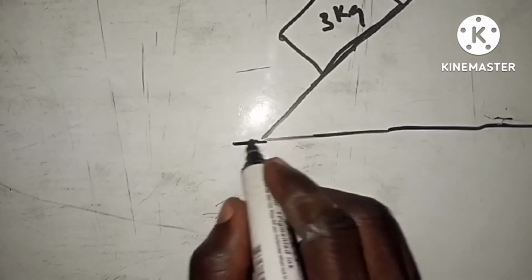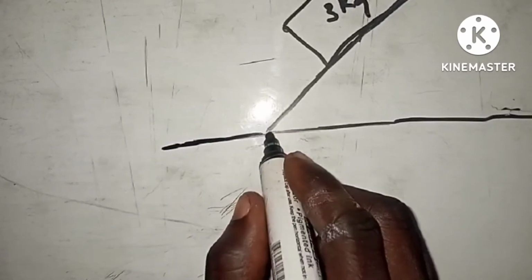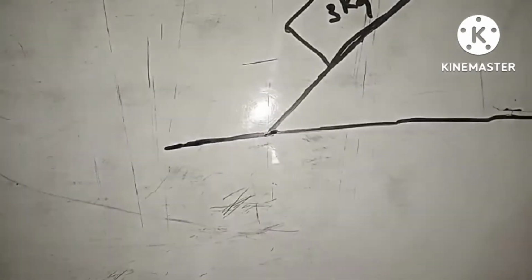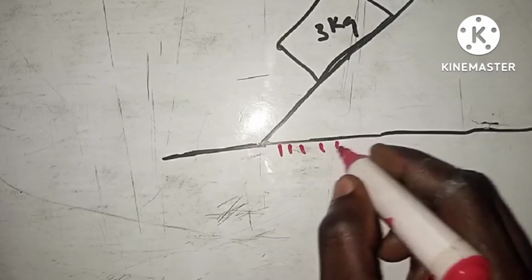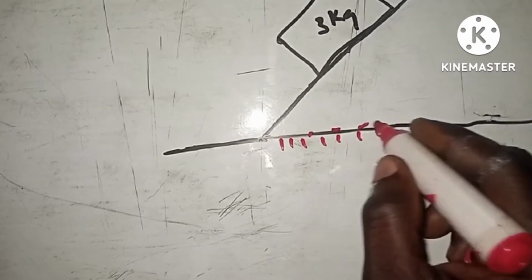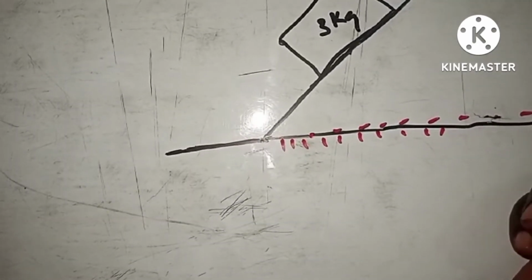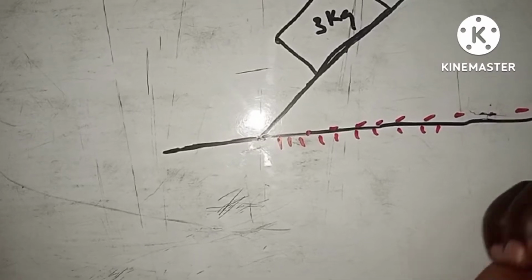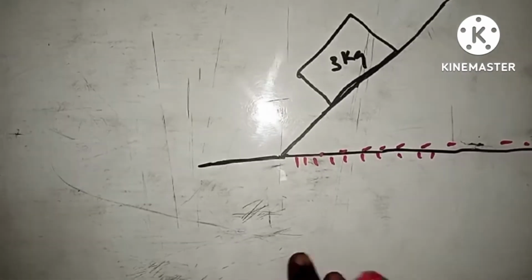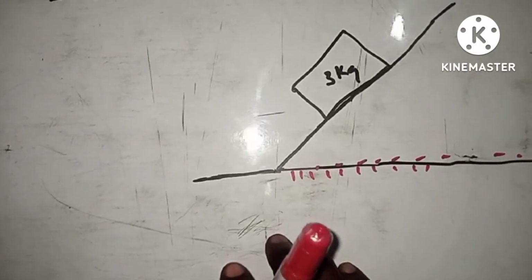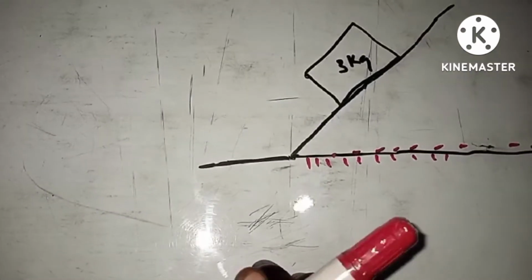Is that okay? So maybe if I extend this one to this point, you can see that this thing can be the level ground, right? Can you see the picture? So everything here will be the level ground. But there's another way. This thing can be a table. You can even think of this thing in the form of, let's say, my small body in something like this.